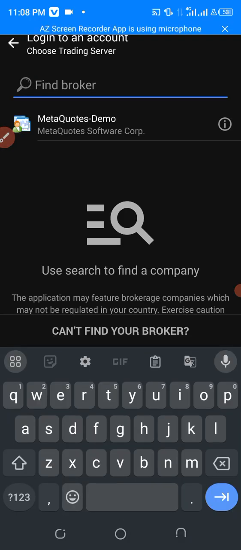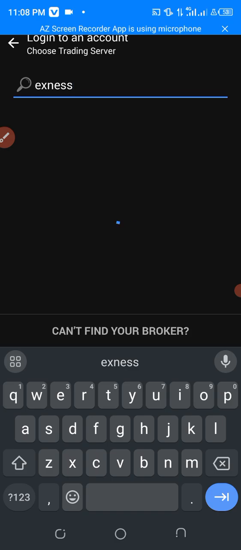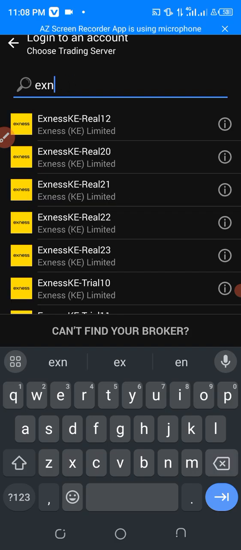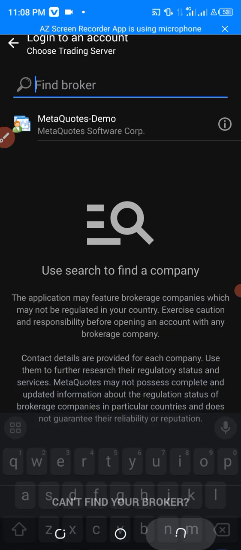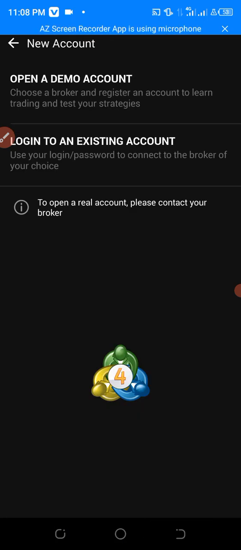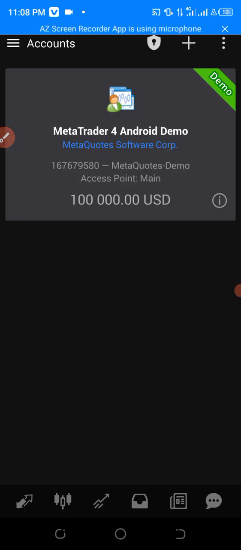Then you find a broker, Xness or Hot Forex, whatever. So you log in there and you follow the procedures, and you put in your account. But for now, I have a MetaTrader 4 demo account.